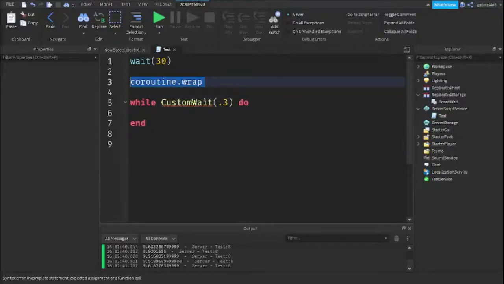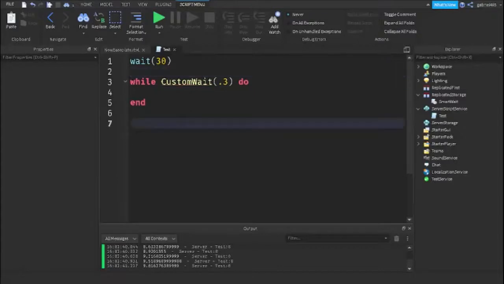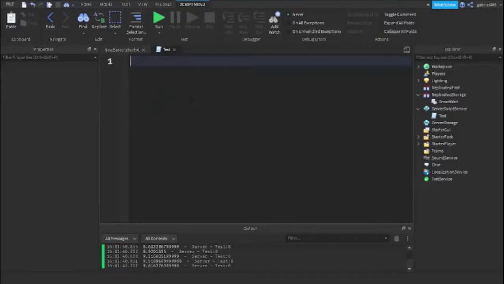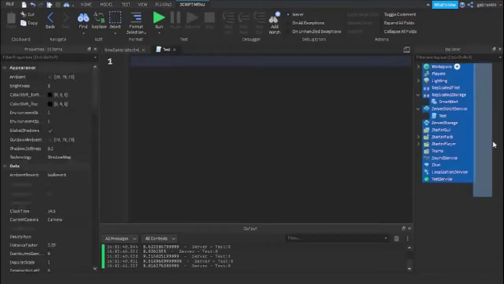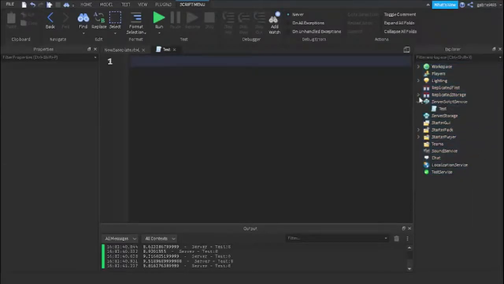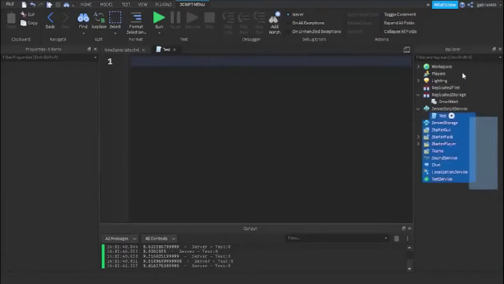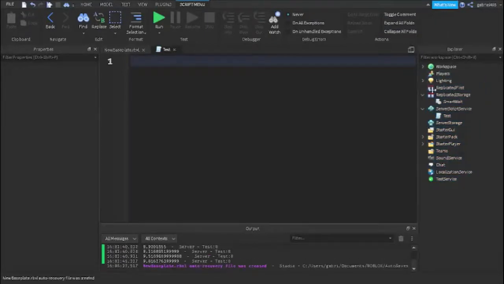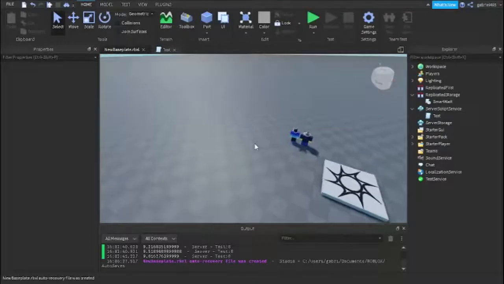I definitely recommend that you guys try out all of these things, and definitely read about it on the dev forum. I just wanted to quickly talk about this because it is important for dependent code that wants to have perfectly incremented times, and that's the problem with wait. And that's pretty much it, guys. That's all I want to say.